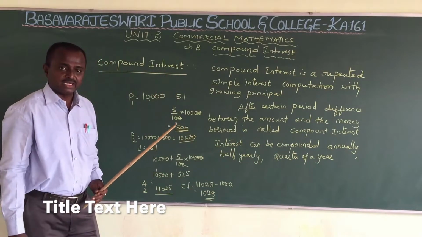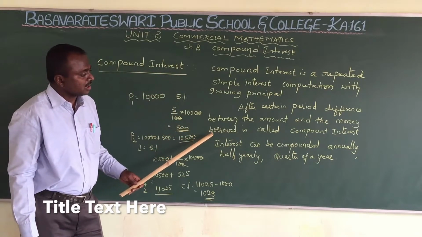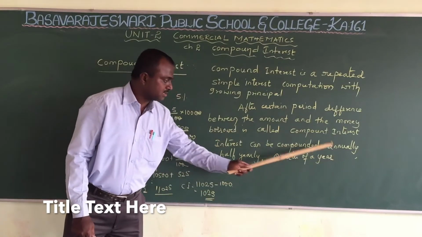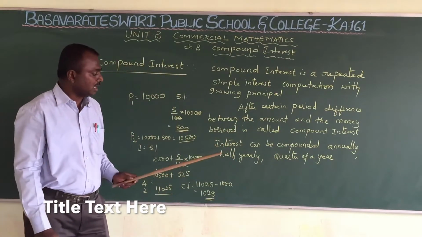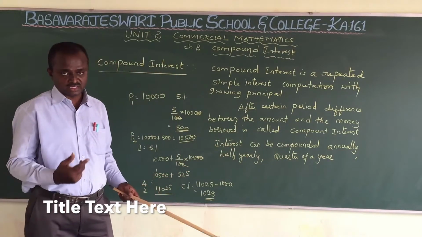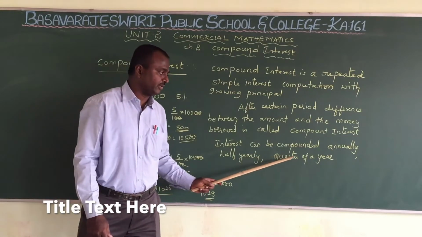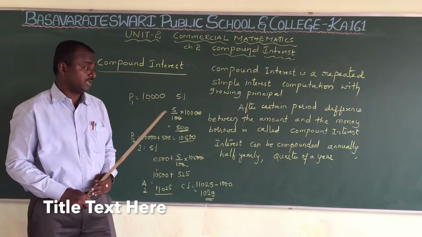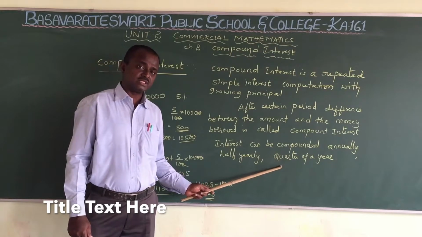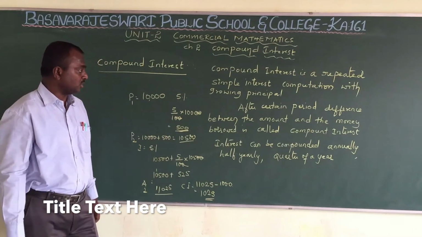And we can calculate interest compounded annually for 1 year, or half yearly, that is for 6 months, or quarterly, a quarter of a year, that is 3 months. Quarter of a year means 3 months. For 3 months also we can calculate compound interest.